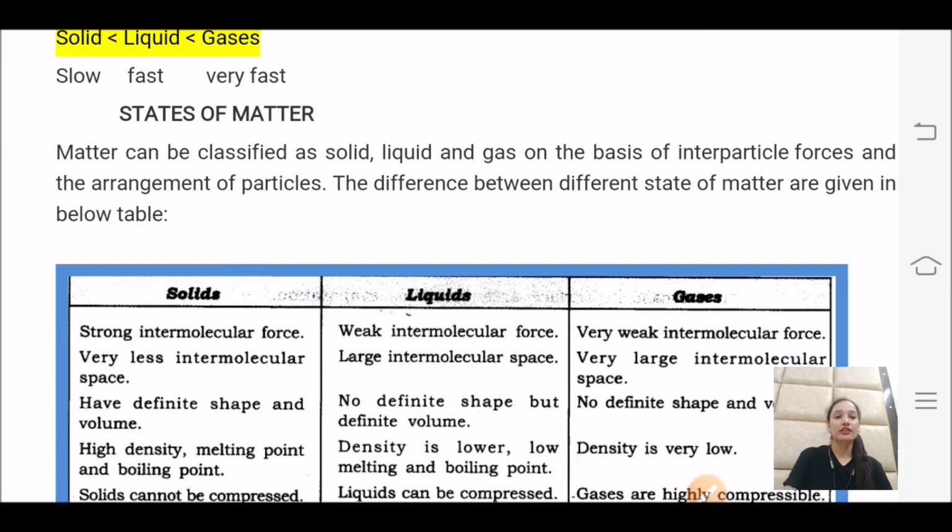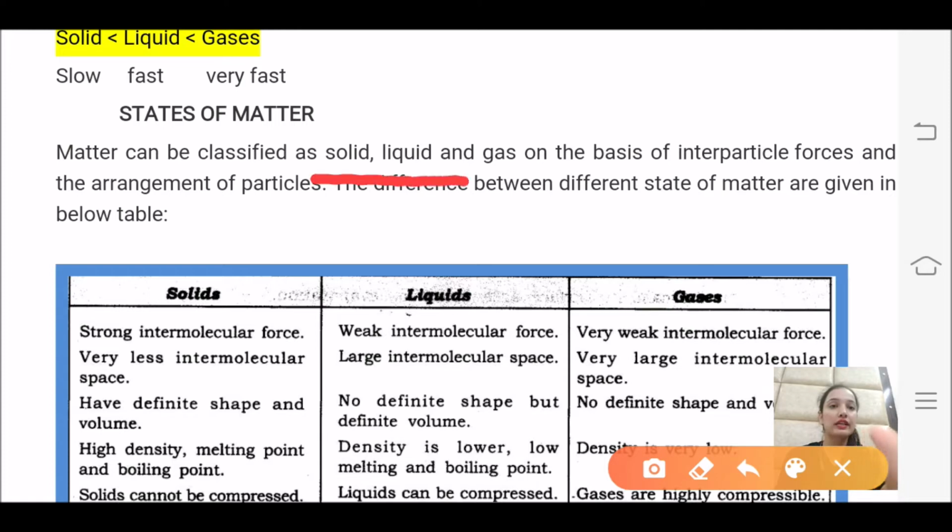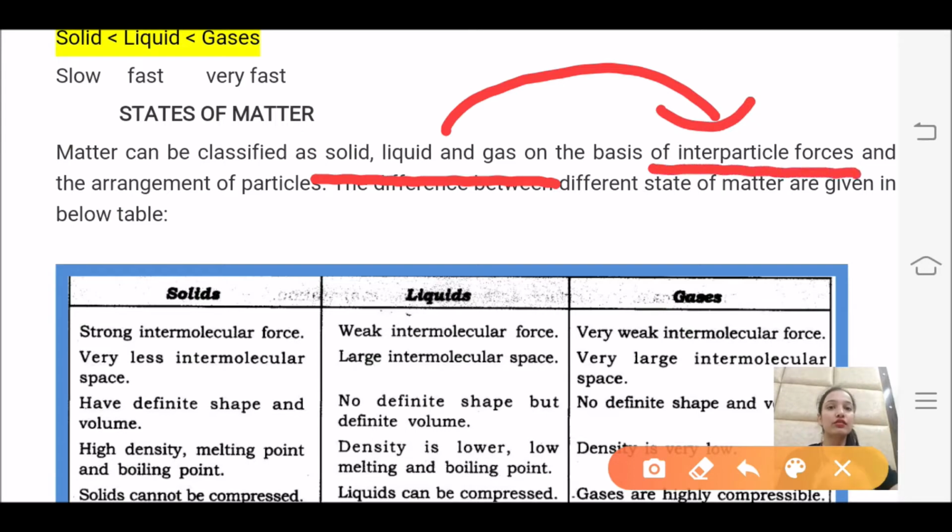So there are three state of matter: solid, liquid and gas, and these are categorized on the basis of interparticle forces and the arrangement of particle. So what are the three state of matter? Solid, liquid and gas. Okay, and these are characterized on the basis of interparticle forces and arrangement of particle. Let us see one by one.